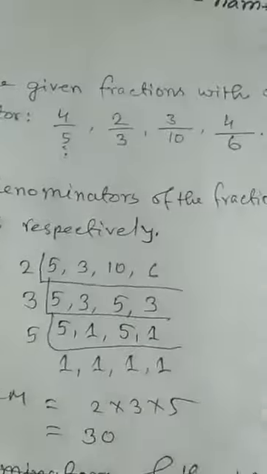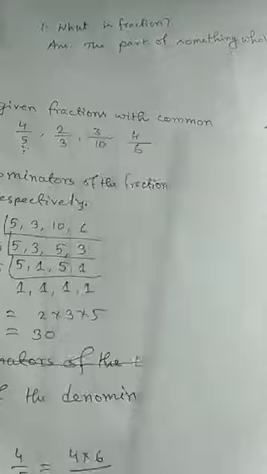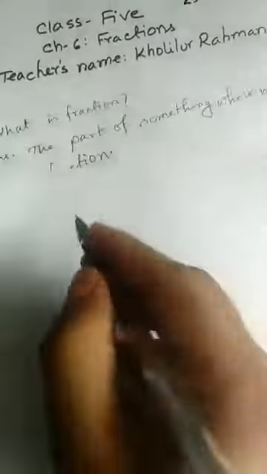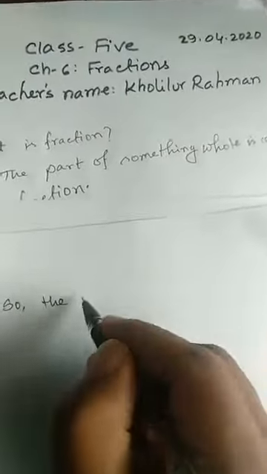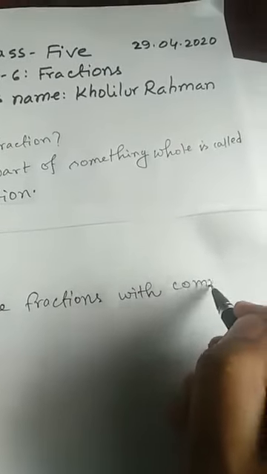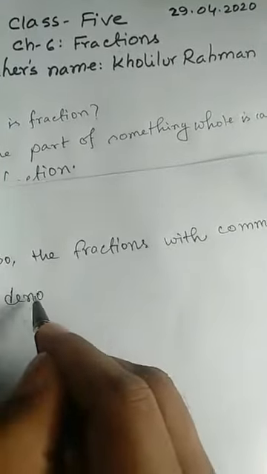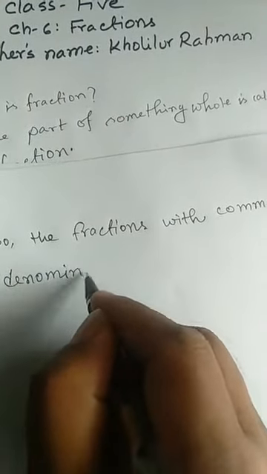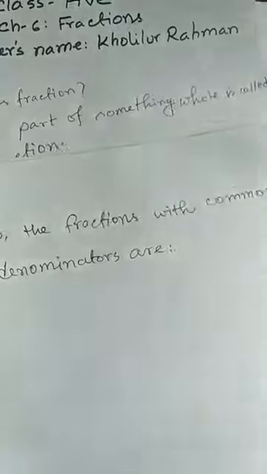What will I write here now? The fractions with common denominators are what I have got: 24 by 30, 20 by 30, 9 by 30 and 20 by 30.